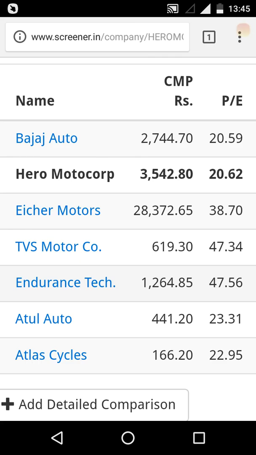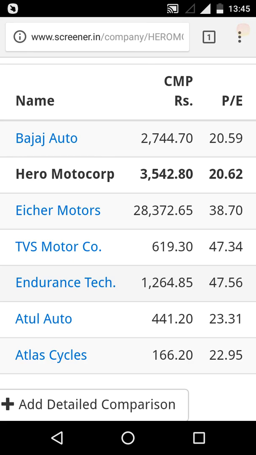So without looking into the PE ratio, a person might have taken the stock of TVS Motors, waiting for a good return on investment for 5 or 10 years, and another person might have invested in Hero Motocorp and is also waiting for 5 or 10 years. The chances are better for the person who took the Hero Motocorp shares, because the PE ratio is very low when compared with the PE ratio of TVS Motors.